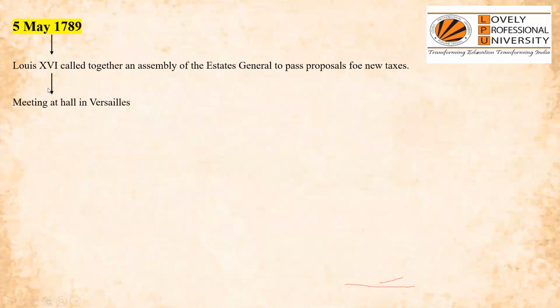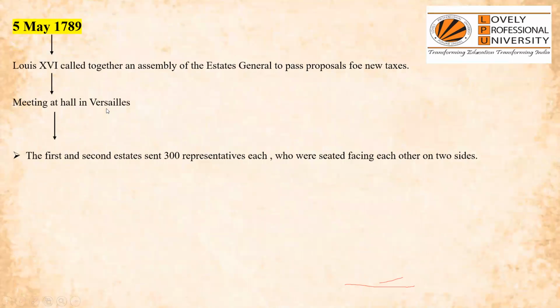Where was that meeting held? The meeting was held in the hall of Versailles. The first and the second estate sent representatives, 300 representatives each, who were seated facing each other on two sides. And the 600 members of the third estate had to stand at the back.